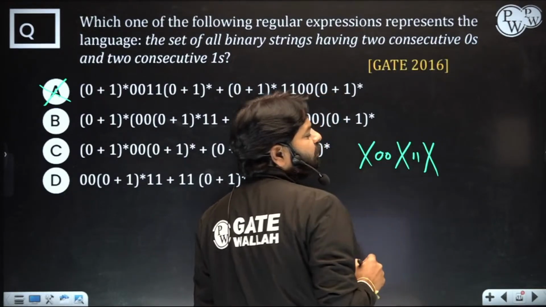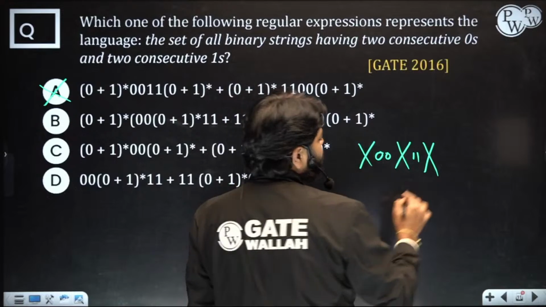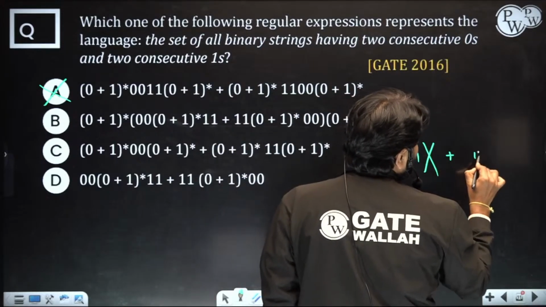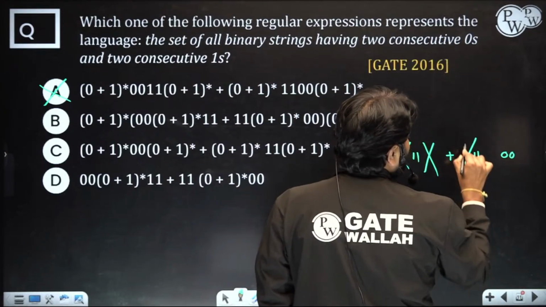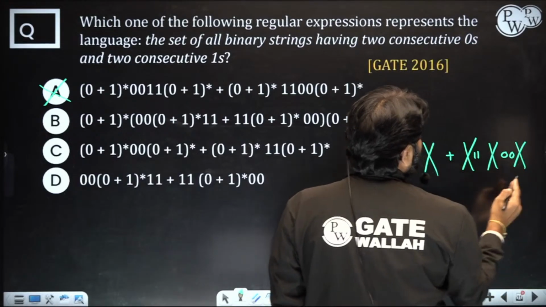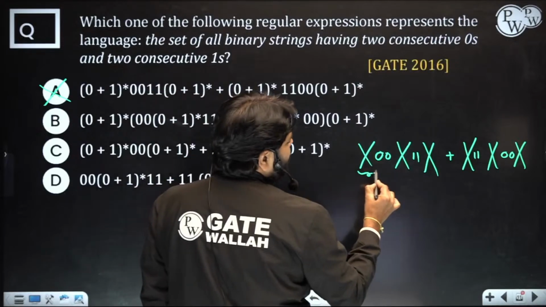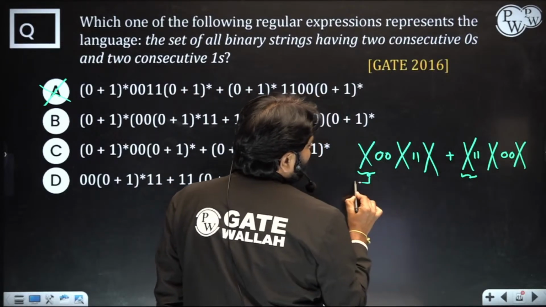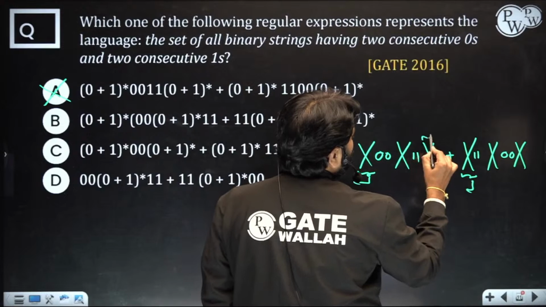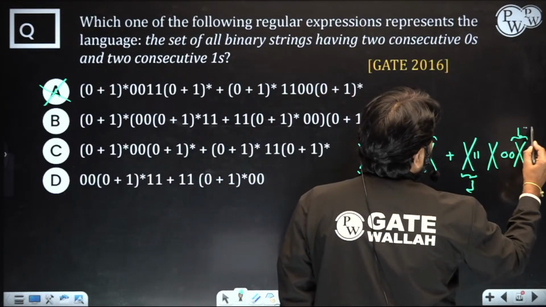X is nothing but 0 plus 1 whole star. Okay, assume that. Or 11 comes first, then 00 will come later. So this is the actual expression. What they did is, in this 2x, they took the common left side, and this 2 (0 plus 1) whole star, they took common right side.